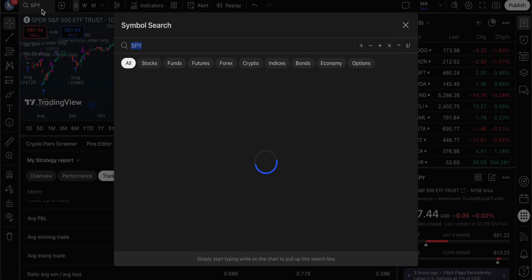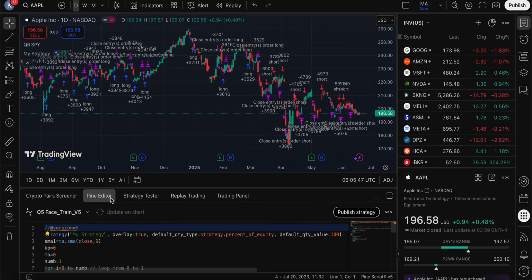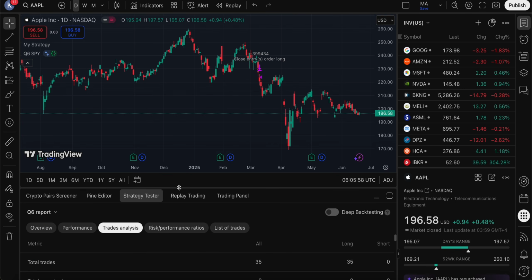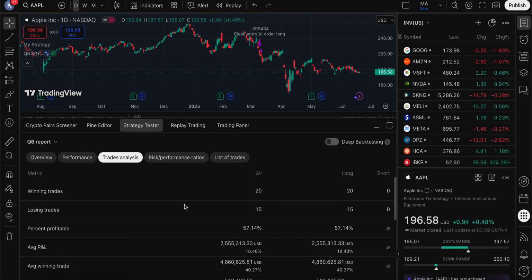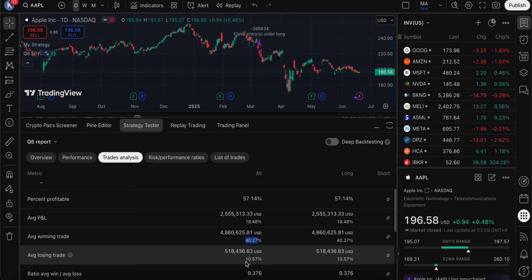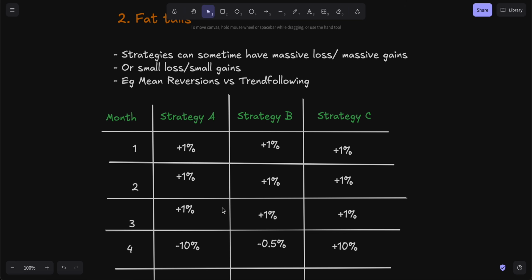Now let's take the case of Apple and do another strategy here. For this one, which is Apple, you can see the average winning trade is 40% and the average losing trade is 10%. So you can see complete separation between the mean reverting and trend following strategy.